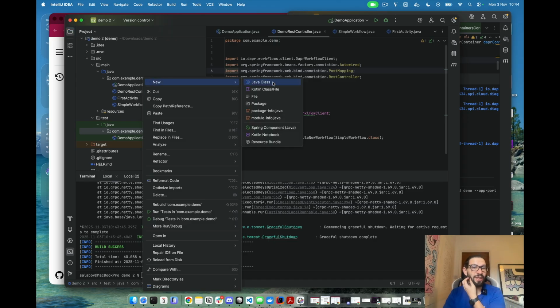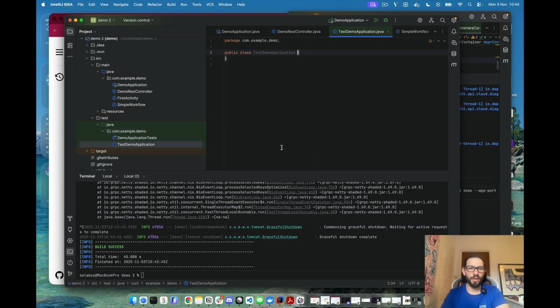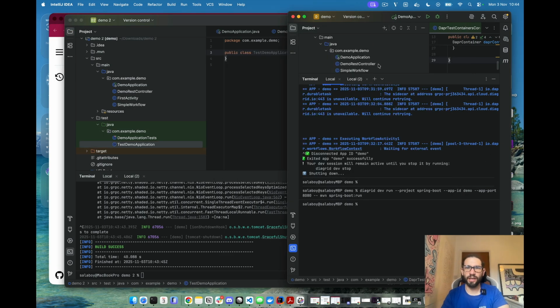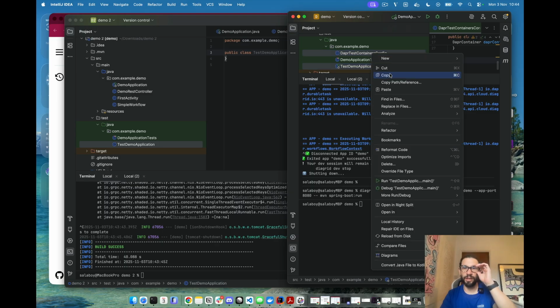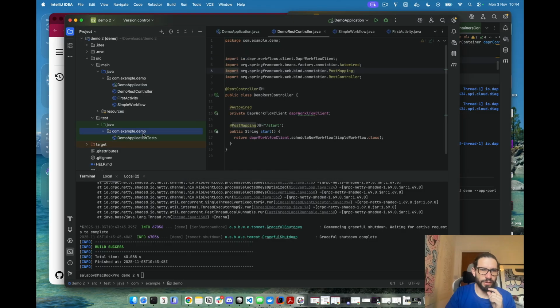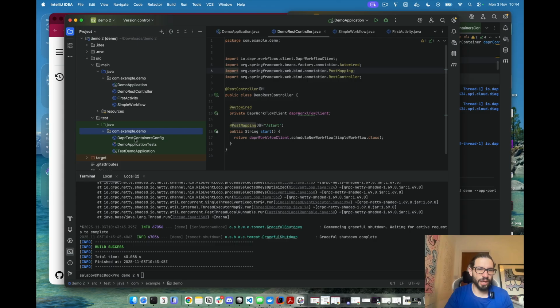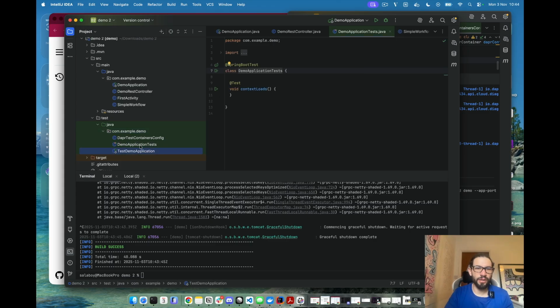First of all, we need to create this specific version of the application that we will call test demo application. And I will copy these two classes. They are two classes that I already created because I don't want to spend too much time typing, but we will look into this now. So I will copy these two classes. Let me delete this one from here. We don't need this. And I will paste this here, and we will look into WhatsApp here. So that's just a simple test here that we can implement as well.